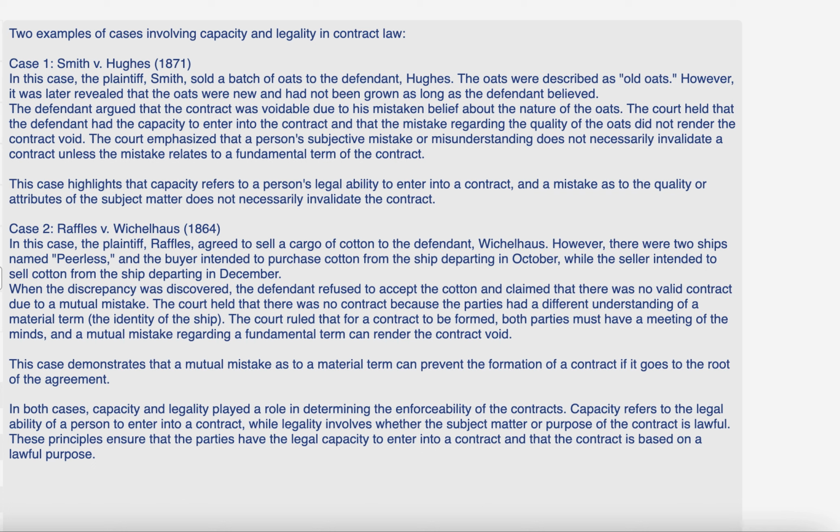This case demonstrates that a mutual mistake as to a material term can prevent the formation of a contract if it goes to the root of the agreement.